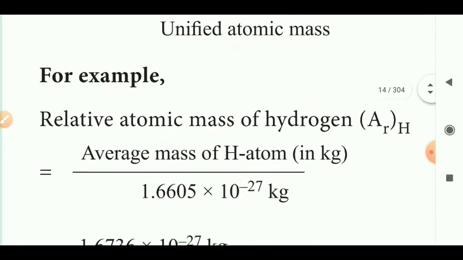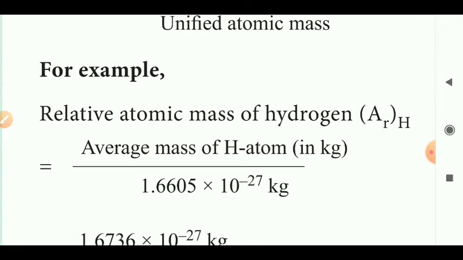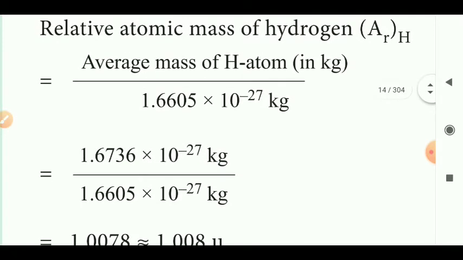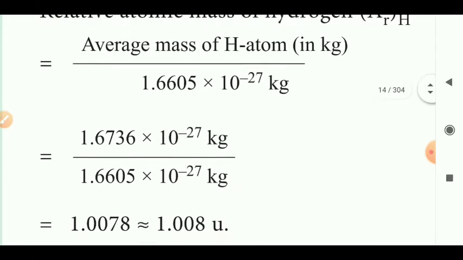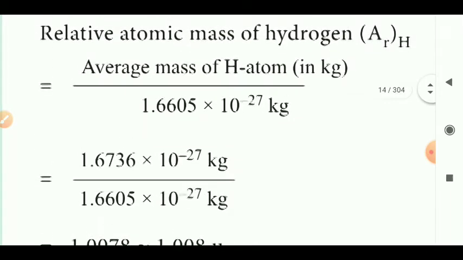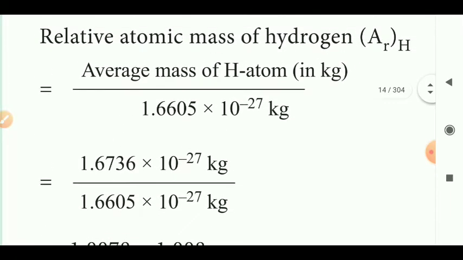For example, here we will take hydrogen. So the relative atomic mass of hydrogen is equal to the average mass of a hydrogen atom in kilogram divided by the unified atomic mass, which is 1.6605 into 10 power minus 27. Here the average mass is 1.6736 into 10 power minus 27 kilogram, divided by 1.6605 into 10 power minus 27. If I divide that, we get approximately 1.0078, which is equal to 1.008 U. U is nothing but the unified atomic mass. So this is the value for the relative atomic mass of hydrogen.